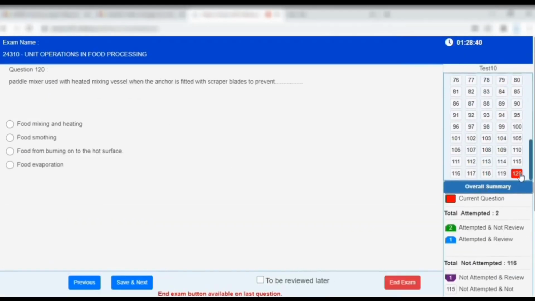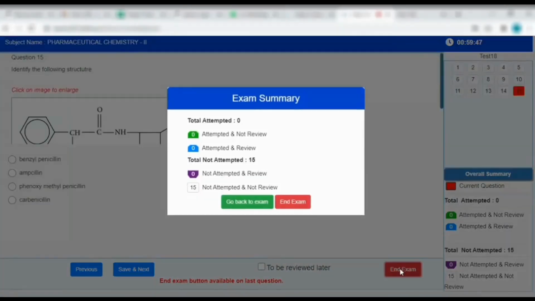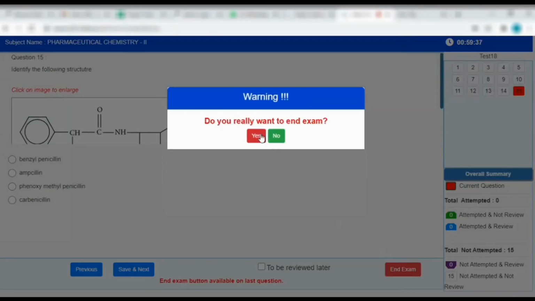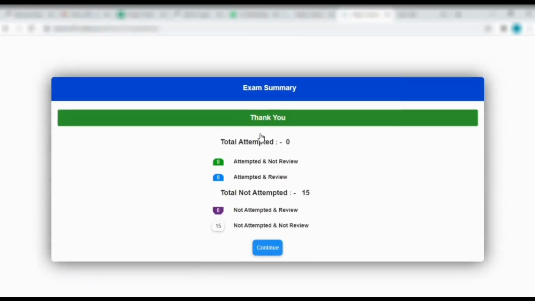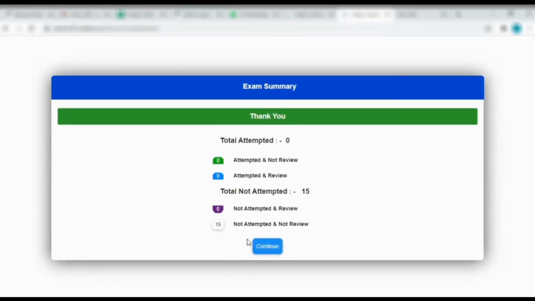In order to end the exam, you can go to the last question and click on the End Exam button. Once you click on the End Exam button, the exam summary will be shown to you. The number of attempted, not attempted and marked for review questions will be available. You can confirm the same by clicking on Yes. Now again the exam summary will be shown. You can verify the same and click on the Continue button.